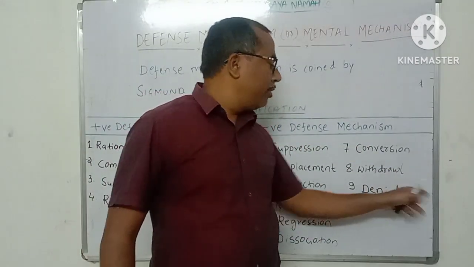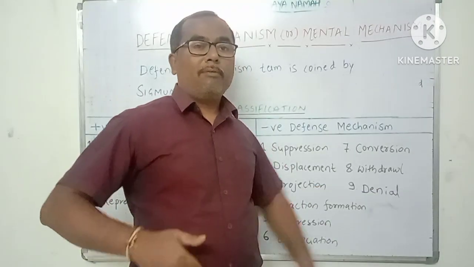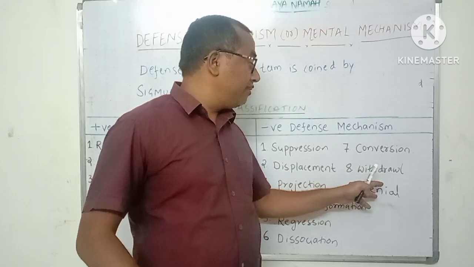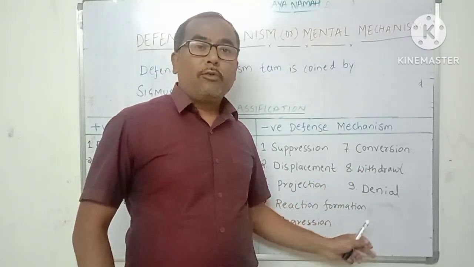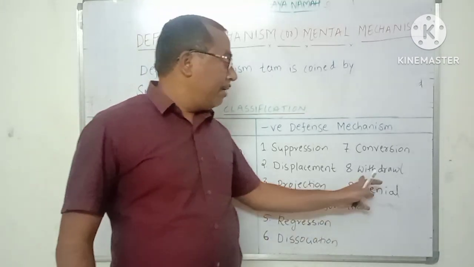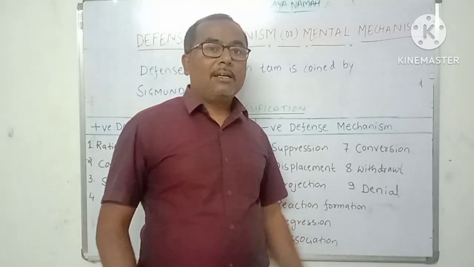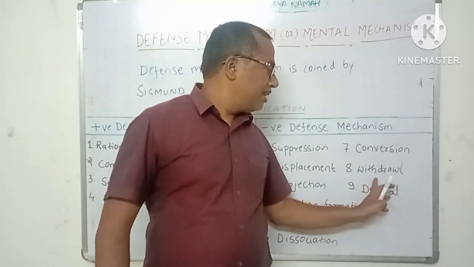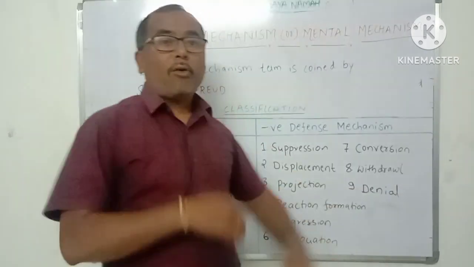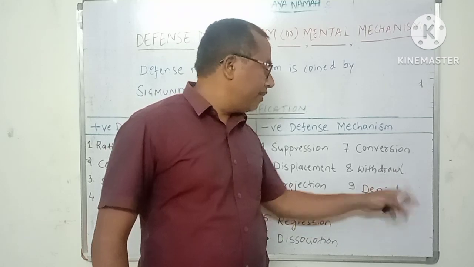Okay, next one is withdrawal. Withdrawal means a person will withdraw from exposure to situations where anxiety or stress may occur. For example, a student who fails in an examination may avoid coming out of the home, because he feels that his self-respect will be harmed. So the person will avoid contact with people because his self-respect will be affected. Okay, so that is nothing but a withdrawal.